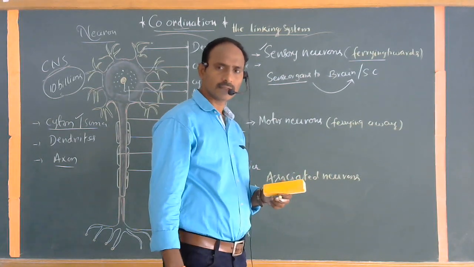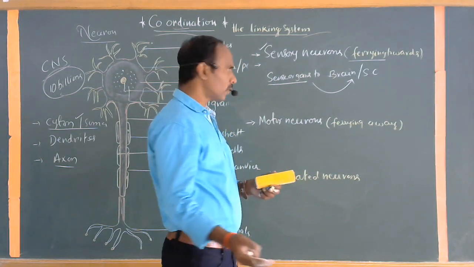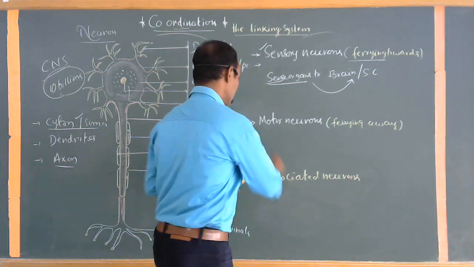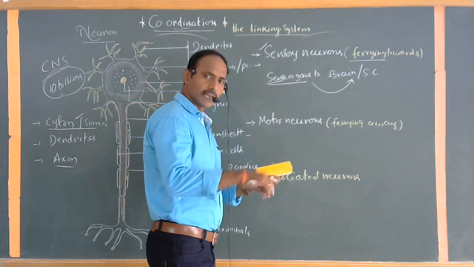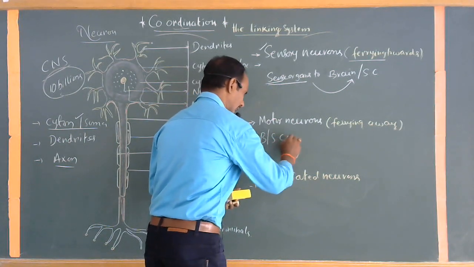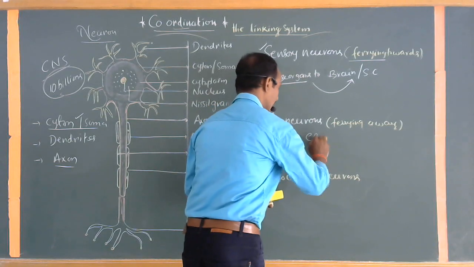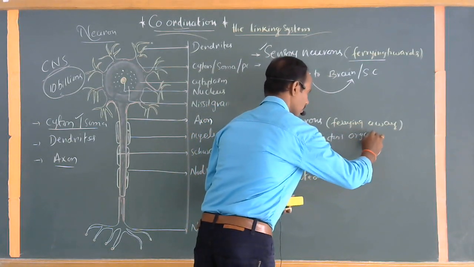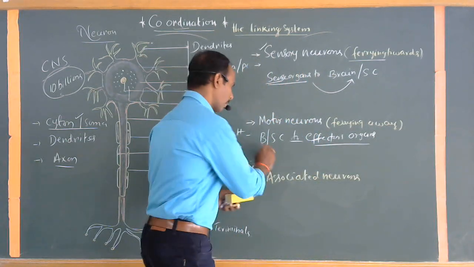All the senses, including the complete senses, also carry this kind of messages. Okay, second one, motor neurons. That is in reverse. Motor neurons carry the message from the brain or spinal cord to effector organs, which give the return message. That is commonly called ferrying away from the brain or spinal cord.